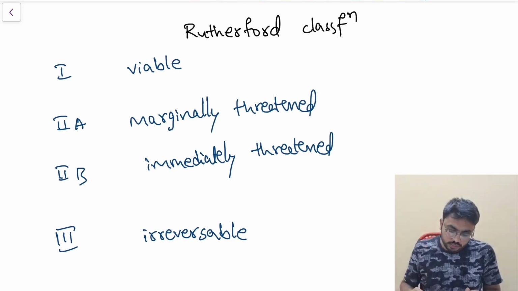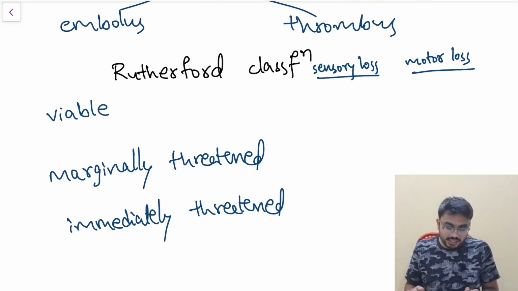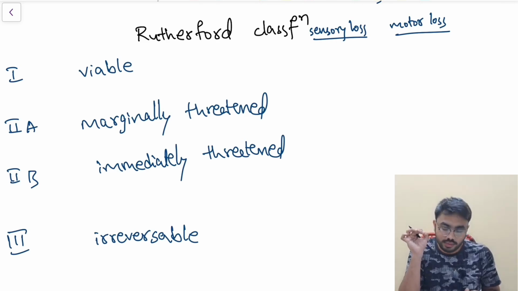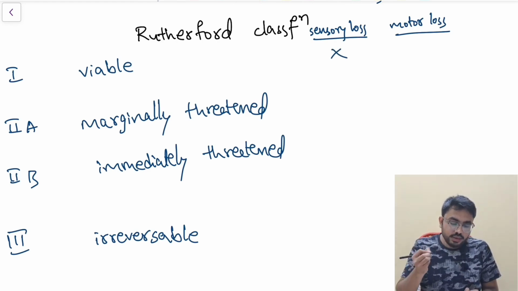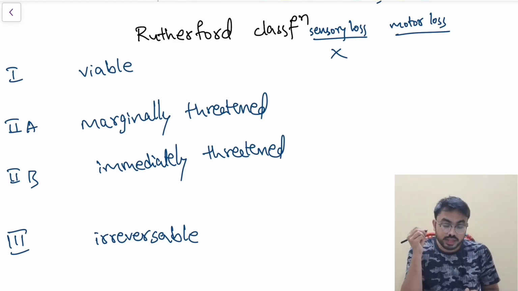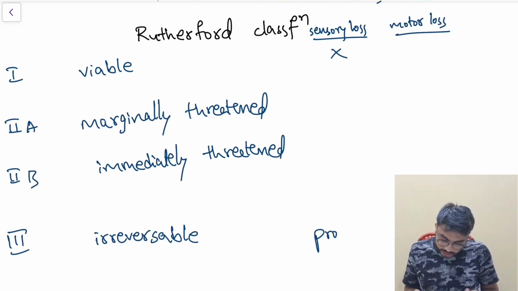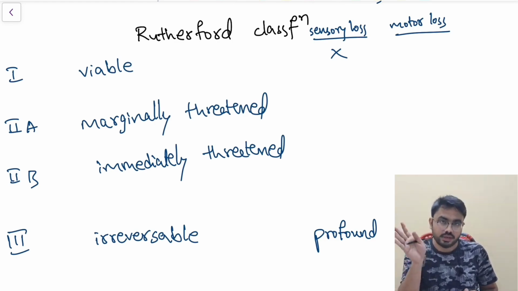Now coming to how the sensory loss will be in all these cases and how the motor loss will be in all these cases. I am not drawing the entire table for you. I am just highlighting the important topics. With common sense, please tell me, will there be any sensory loss in class 1? The answer is no. It is very clear. In class 1 the tissue is completely viable, so there won't be any sensory loss. Whereas in class 3, there will be profound sensory loss. In 2A and 2B, you can write none, or you can write mild sensory loss.